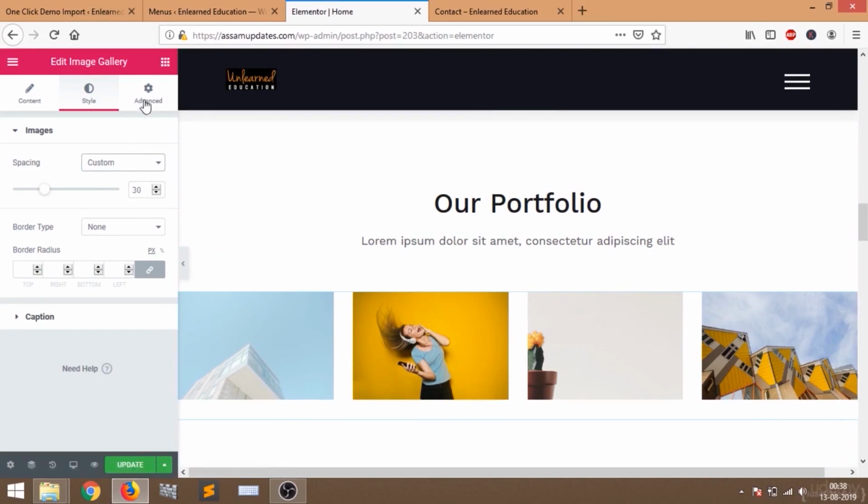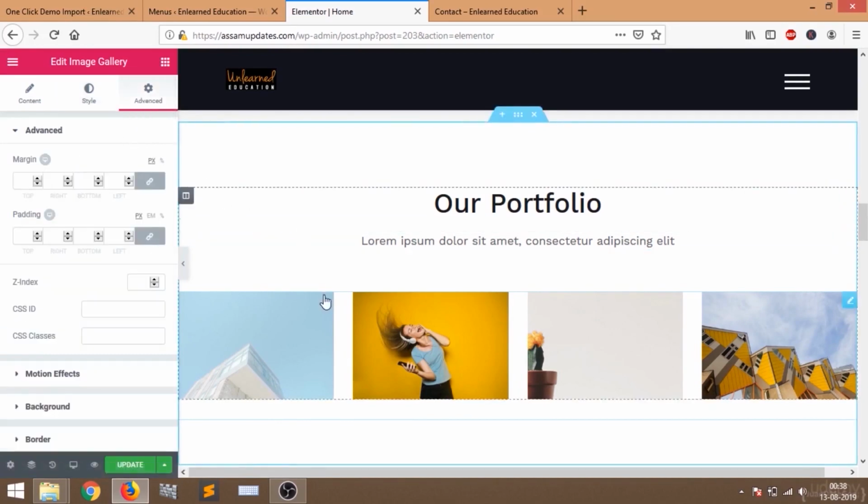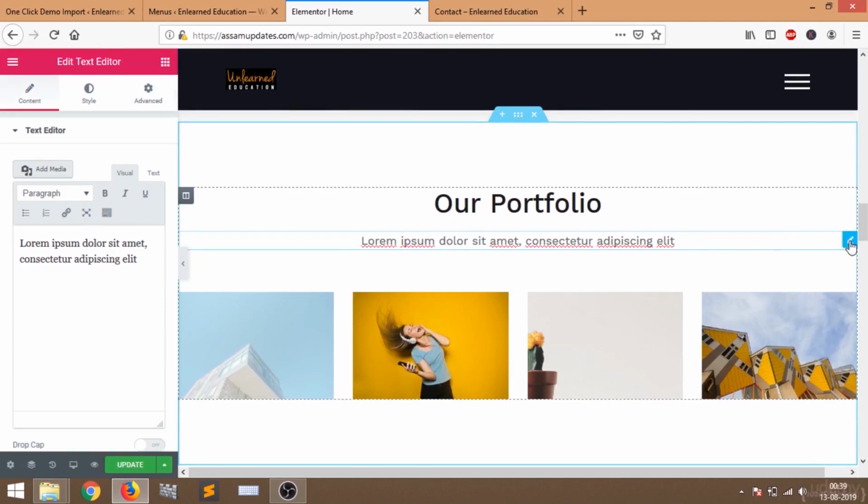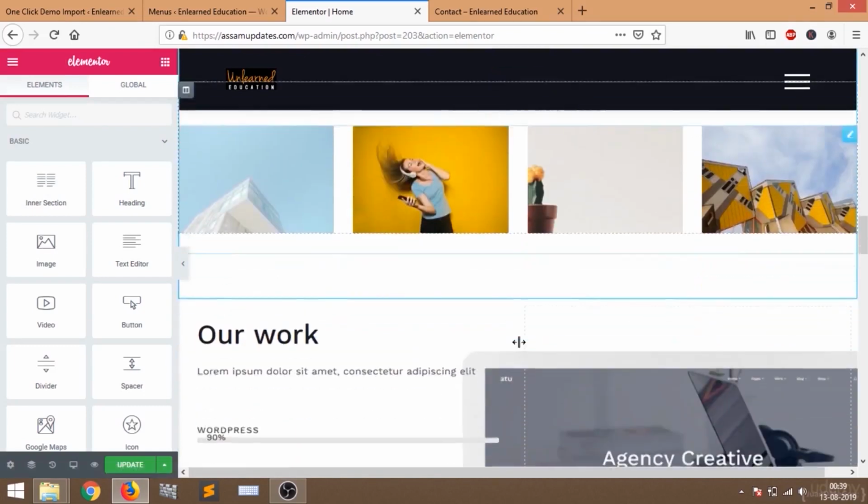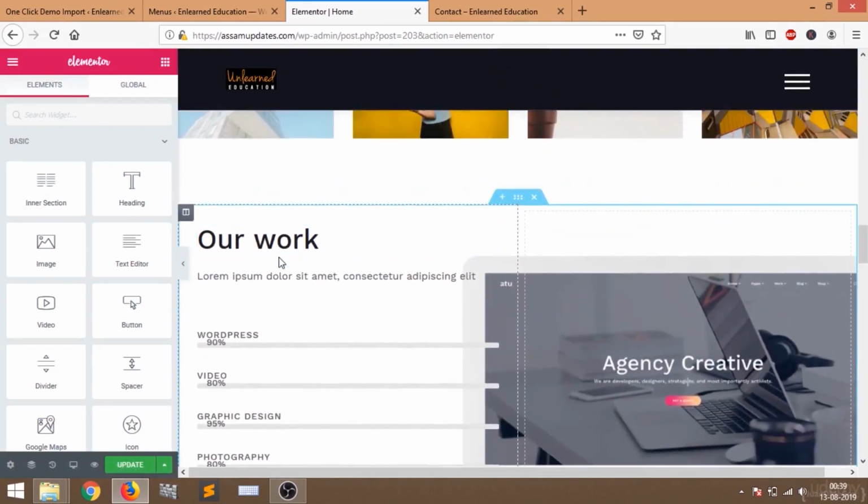Now I'll check if everything is all right. I'm going to delete this small tagline. I'll click on this edit button and press the delete key on my keyboard. So it's gone. So here is our work section.